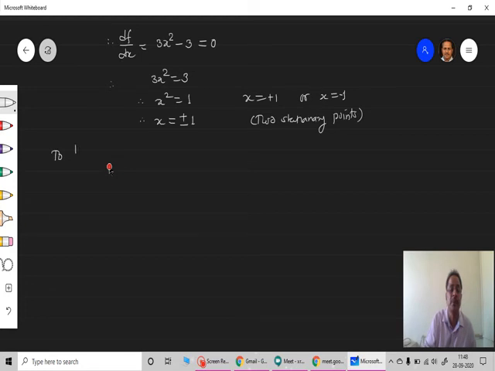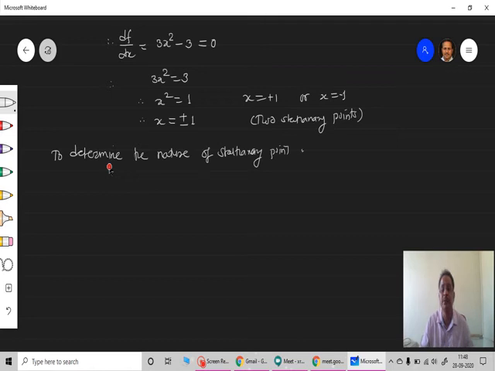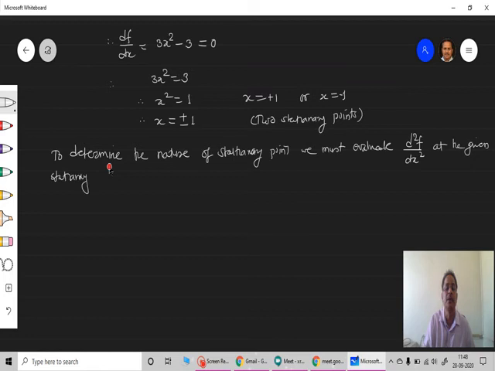To determine the nature of the stationary point, we must evaluate the second derivative, that is d square f upon dx square, at the given stationary points.